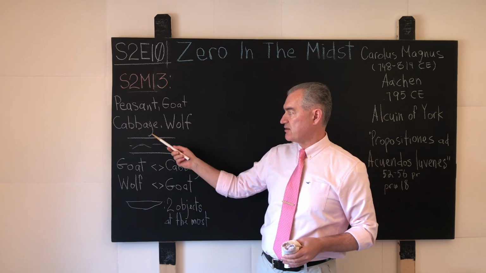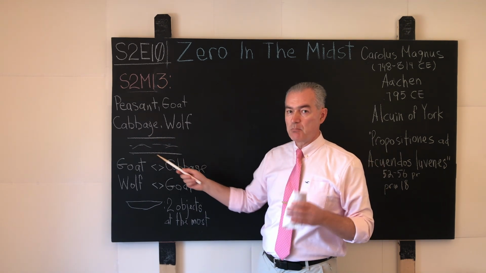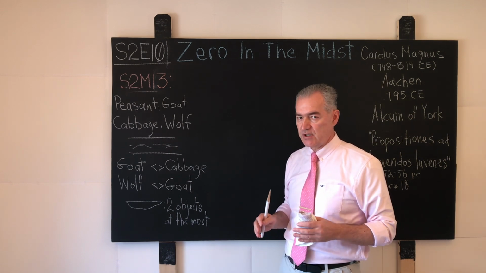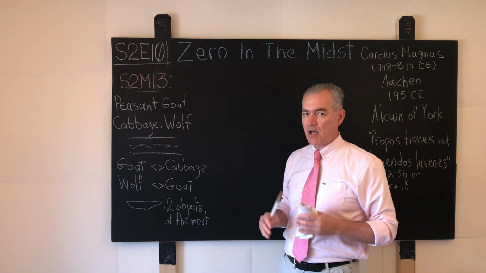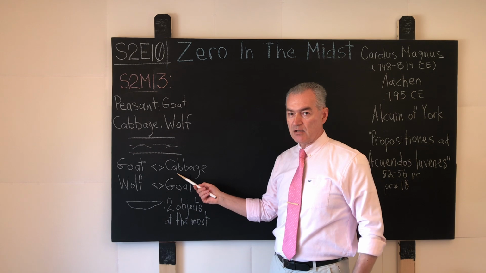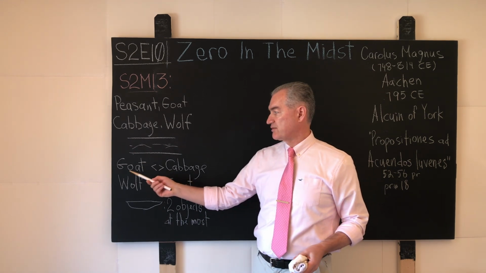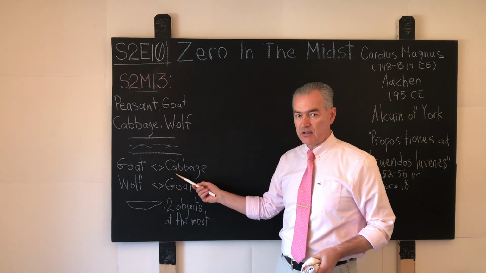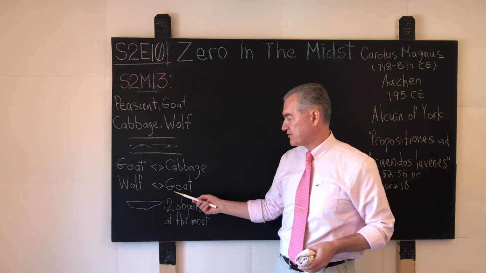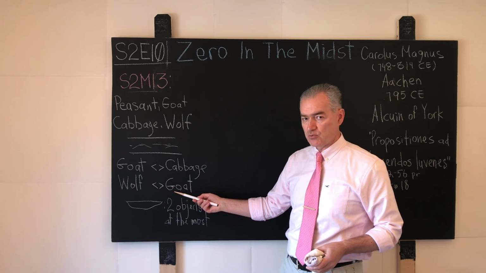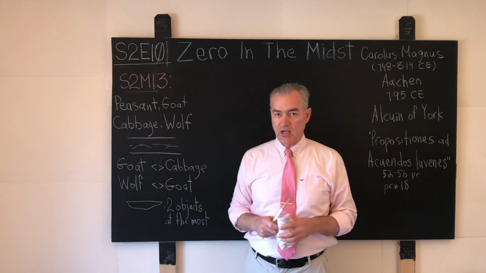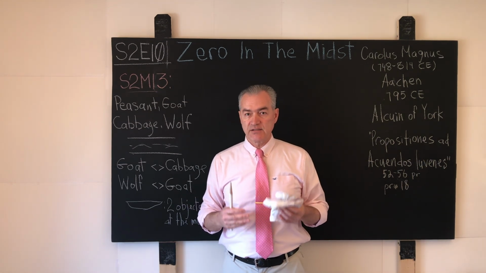The challenge is that the peasant has to cross the river, but there are two incompatibilities in his happy company. What does incompatibility mean? Incompatibility means that if a goat and a head of cabbage are left without the adult supervision, then basically the goat will eat the head of cabbage, and likewise if a wolf is left in the company of a goat without the adult supervision, then the wolf will snack on the goat, and that's not a cool thing. And there lies the challenge.